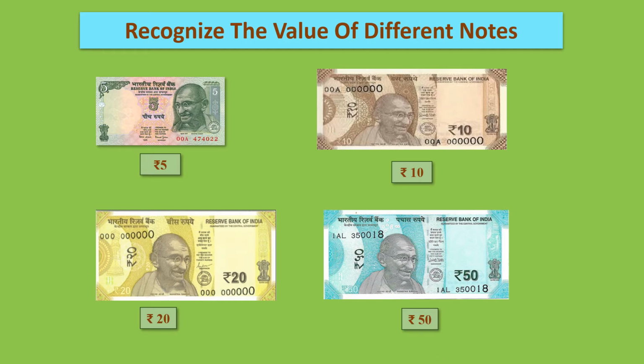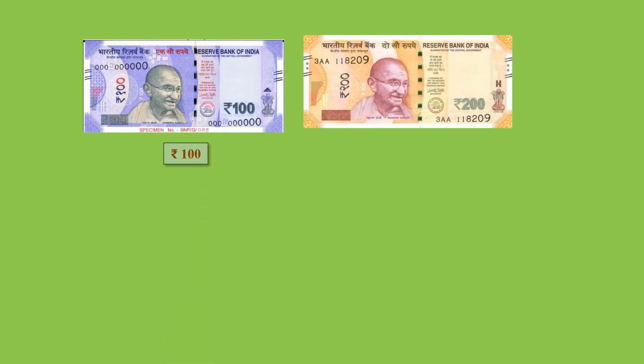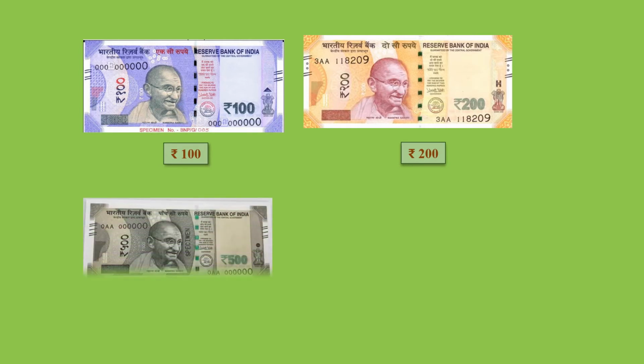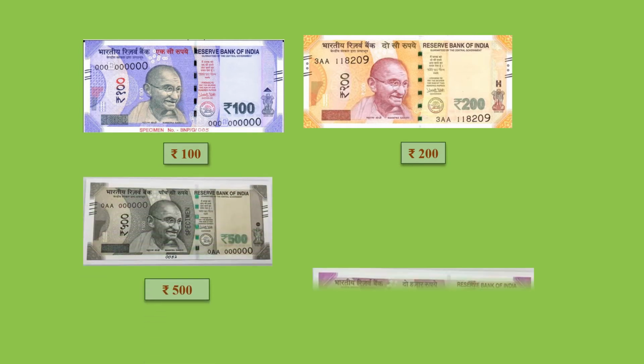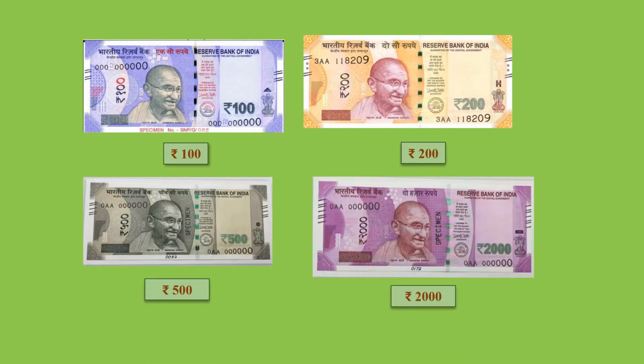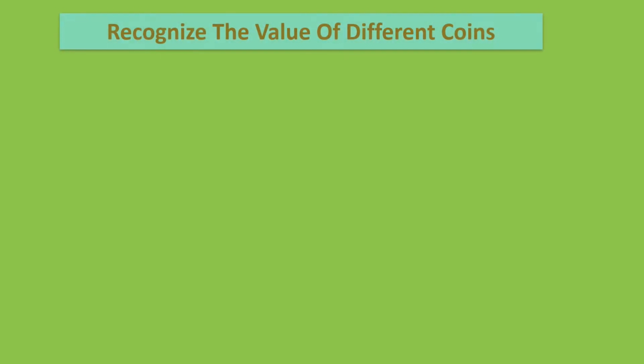So these are the currency notes, and by seeing the numbers on the note, we can find out how many rupees the note is. Let us see more examples. This is 100 rupees note, since number 100 is written on it, 200. So this is 200 rupee note, 500 rupees note, and this is 2000 rupees note. So these all are the currency notes which we use nowadays. Now there are some coins also. So look at the coins and recognize the value of different coins.